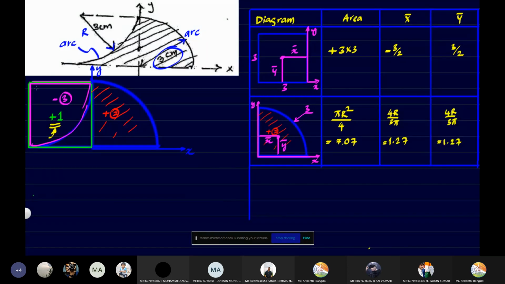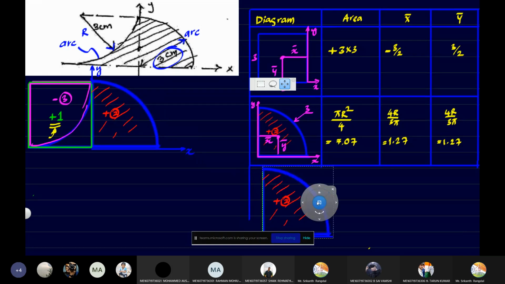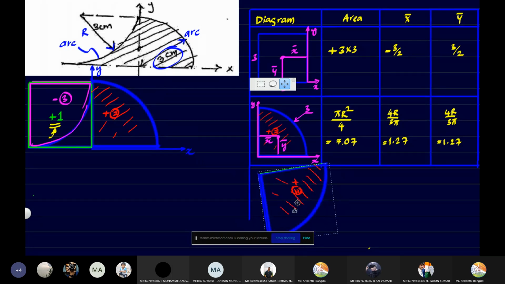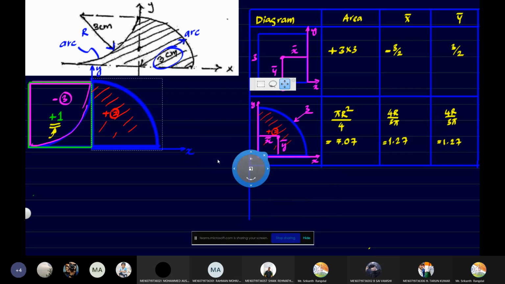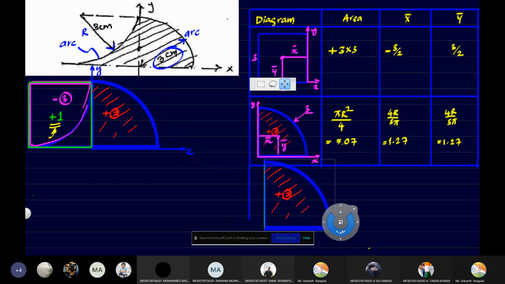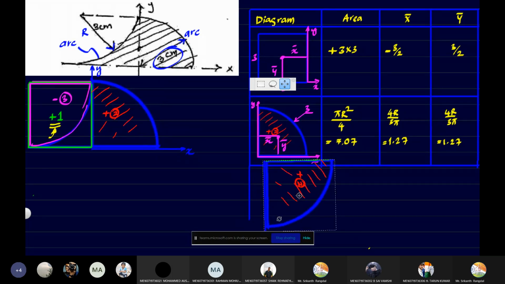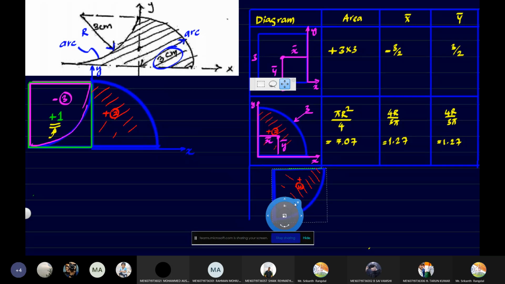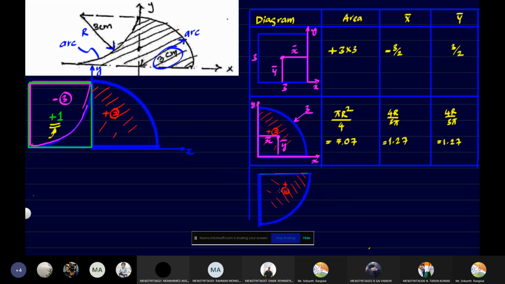Next, we'll have to take this other one. Okay, so let me put it this way. But this is now like this, isn't it? It's actually revolved in this direction. This is our next diagram, isn't it? This is the third one. So forget about this.